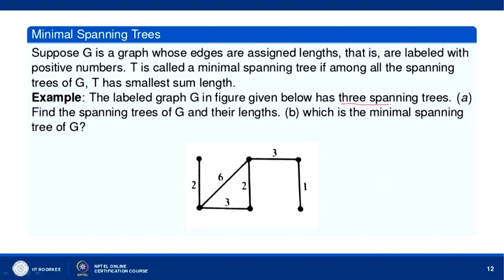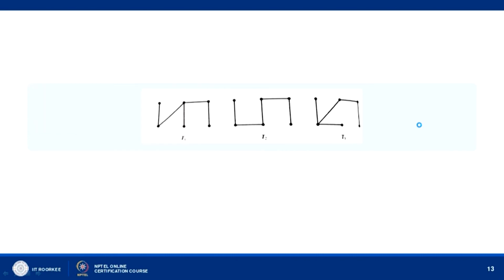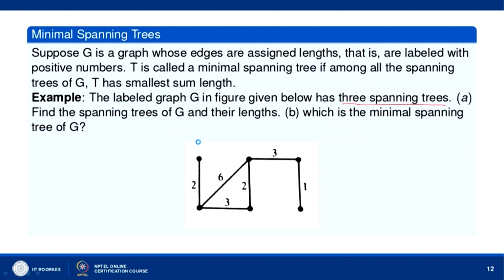The first part is to find the spanning trees of G and their lengths, and determine which is the minimal spanning tree of G. We can find the lengths of each of these trees and then see which one has the minimum sum length.